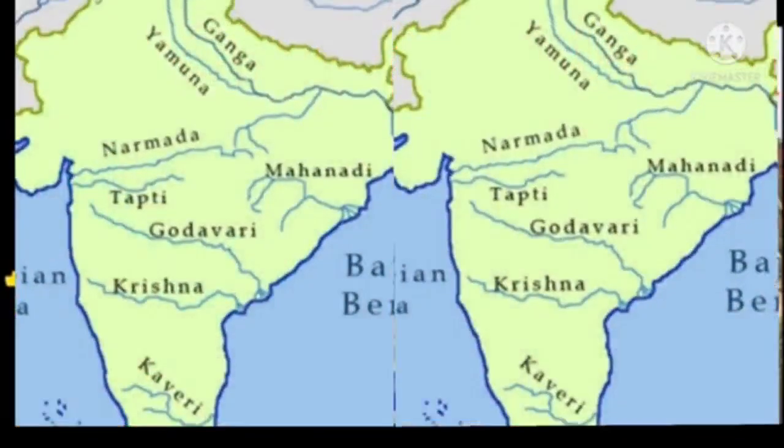Kutees, the southern plateaus also have many rivers flowing through them. That means six rivers flow through the southern plateau. What are they? Can you say any one? Okay. The first ones are Narmada, Tapi, Mahanadi, Godavari, Krishna and the Kaveri. These rivers do not flow through the northern plains. So, they flow through the southern plateau only.